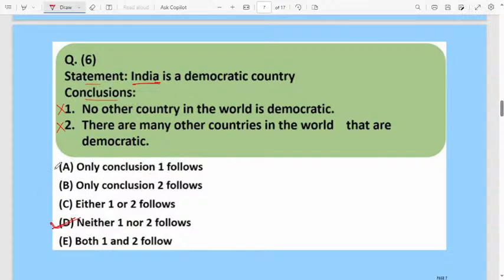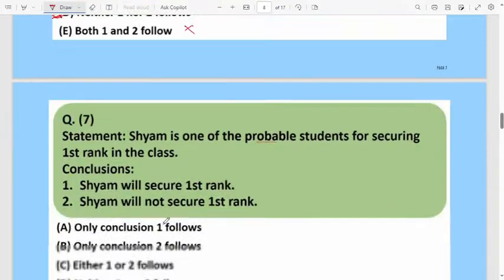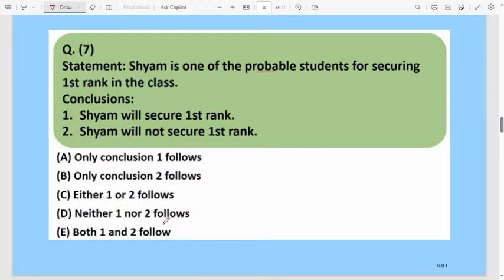Only conclusion 1 follows, that is wrong. Only conclusion 2 follows, that is wrong. Either 1 or 2 follows, no, they will not follow at all. Both 1 and 2 follow, no. But neither 1 nor 2 follows, because in the statement they have clearly given that India is a democratic country. They are not talking about any other country, whether they are democratic or not. According to the statement, neither conclusion 1 nor conclusion 2 follows. Attempt many questions, then you will get the idea of how to solve these questions.